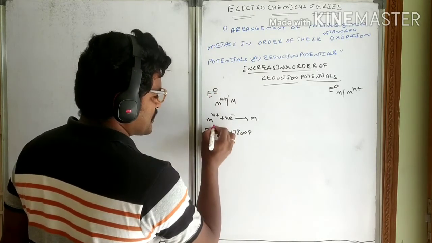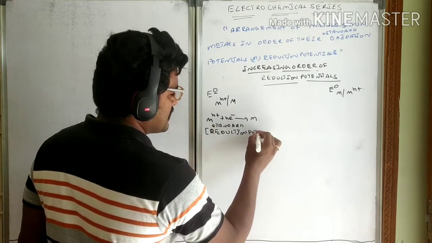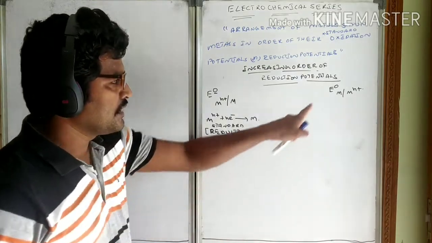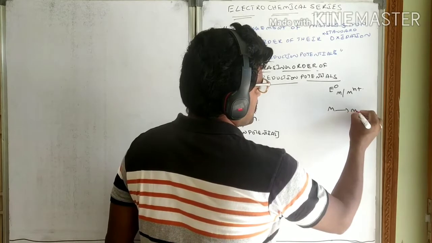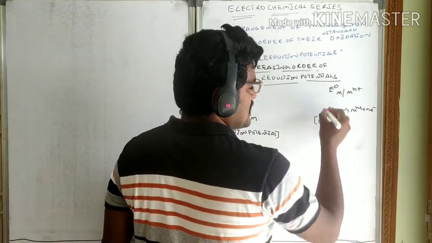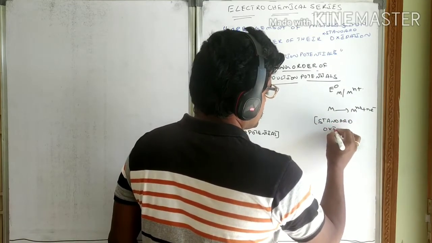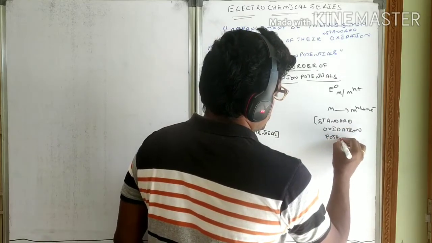Since naught is present, it will be standard reduction potential. M gives Mn+ means here what is happening? M gives Mn+ plus n electrons. Since naught is there, this will be standard oxidation potential.